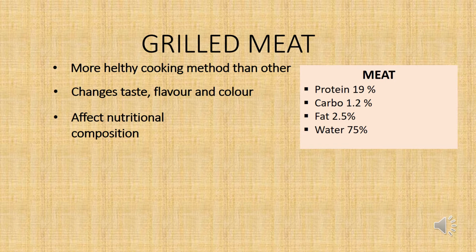So, grilling. Most people will choose grilling as the cooking method because they think that grilling is a very healthy cooking method compared to the other methods. When grilling, it will change the taste, flavor and color because of a chemical reaction which is the Maillard reaction, and it also affects the nutritional composition. So when heat is applied to the meat, it will affect the nutrition in the meat.